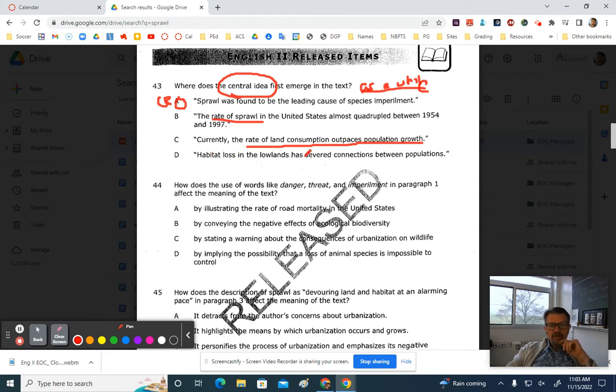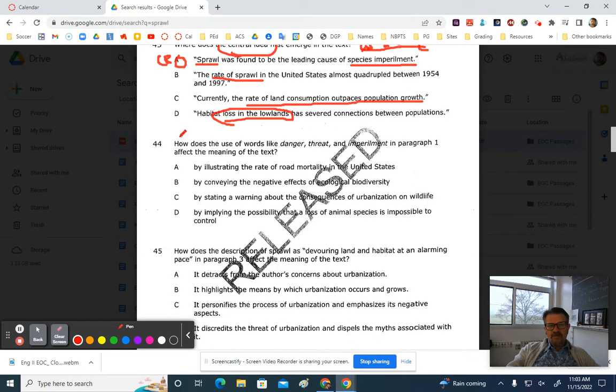Habitat loss in the lowlands has severed connections between populations, okay? And that is just too focused on lowlands, all right? So all of these are too specific or don't cover some of the main ideas like the wildlife. This is the one that deals with both sprawl and species imperilment, and it covers the whole text. Okay, that's number 43. Pause and make sure you have all that written down. Moving on to 44.